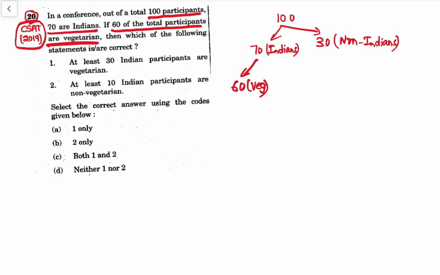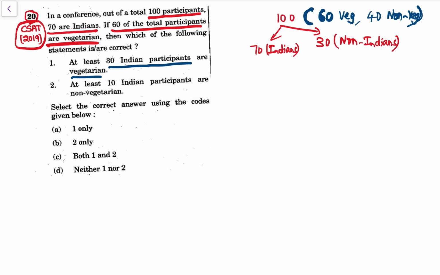अब देखो 60% of the total participants are vegetarian. See, Indians का नहीं है. So here out of 100, 60 are veg and 40 are non-veg. So either you are veg, अगर veg नहीं है तो you are non-veg. Egg वगैरह कुछ नहीं है, vegetarian ये नहीं है, veg non-veg देते हैं. अब देखो 60 vegetarians है. Now at least 30 Indian participants are vegetarian, at least 10 Indian participants are non-vegetarian.